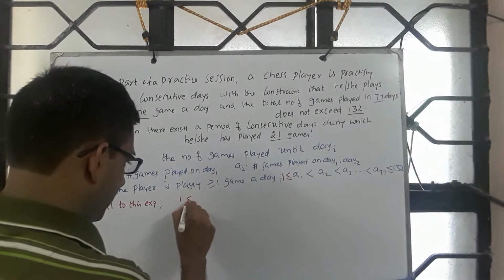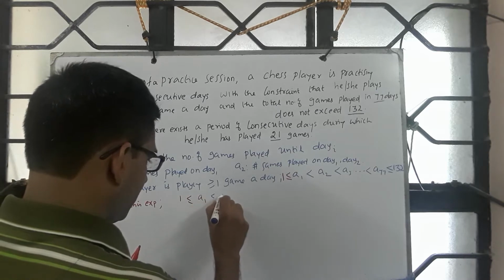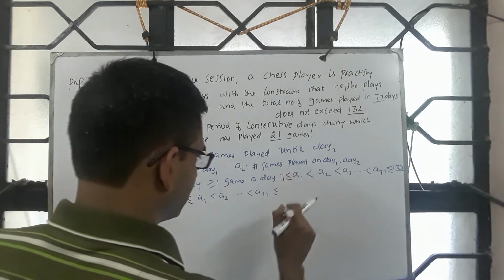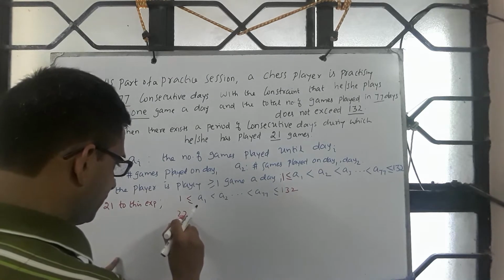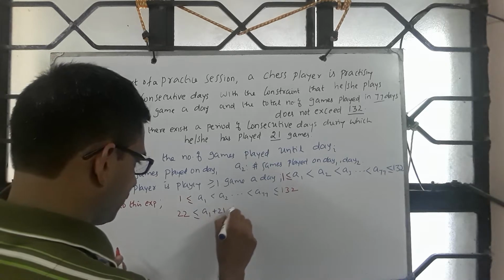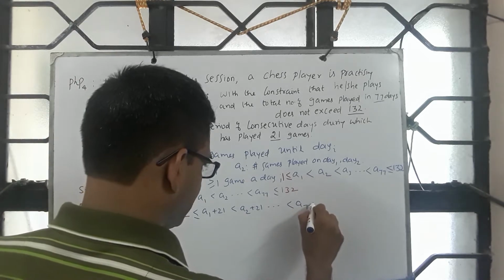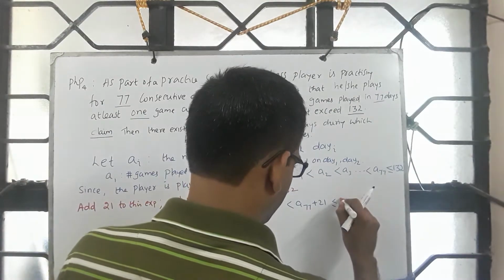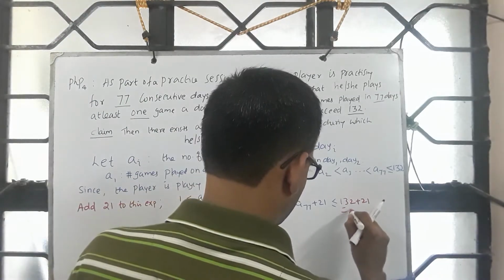You have 1 less than or equal to A1, strictly less than A2, and so on up to A77, which is less than or equal to 132. Then you add 21, it becomes 22 less than or equal to A1 plus 21, A2 plus 21, and so on up to A77 plus 21, which is less than or equal to 132 plus 21, which is 153.